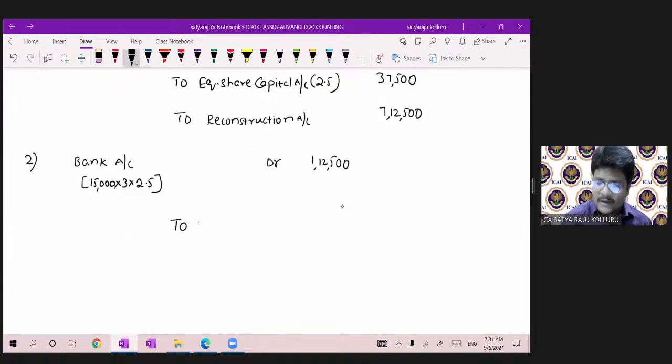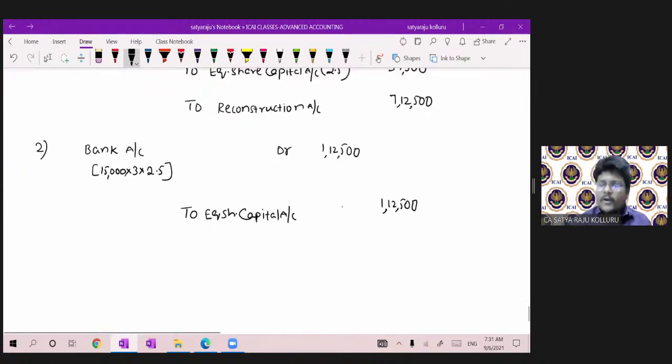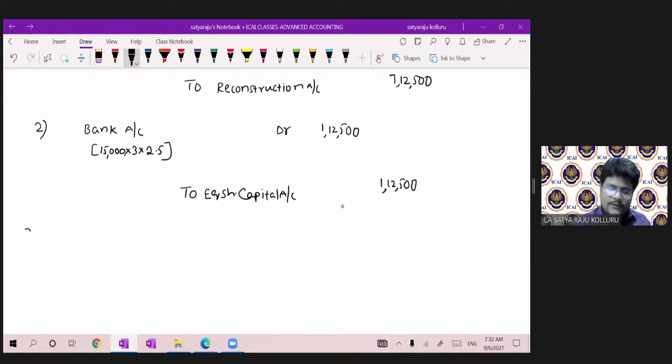So just I'm passing the direct entry to equity share capital account, which was 1,12,500 rupees. So these are the 2 entries we have to pass based on the first point.